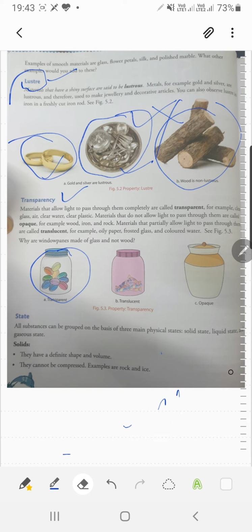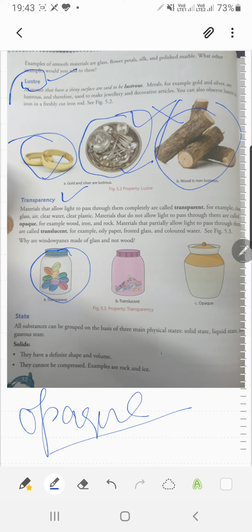And the materials that do not allow light to pass through them completely are known as opaque. So opaque materials basically do not allow light to pass through. For example, wood, iron and rock are opaque materials because they don't allow light to pass through them. Like option C mentioned on this page, that jar is opaque because it will not allow light to pass through it.